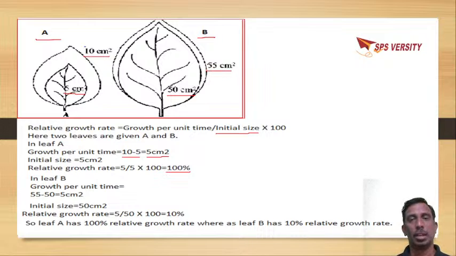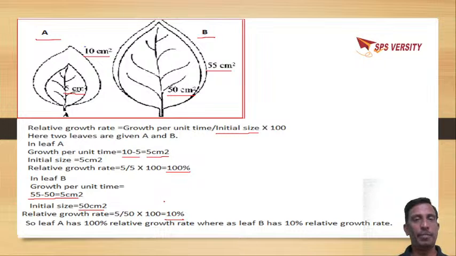That is, if we want to calculate growth rate per unit time, it is 55 subtracted by 50. Then you will get 5 centimeters square. Initial size is 50 centimeters square. So 5 divided by 50 into 100 will give only 10%.